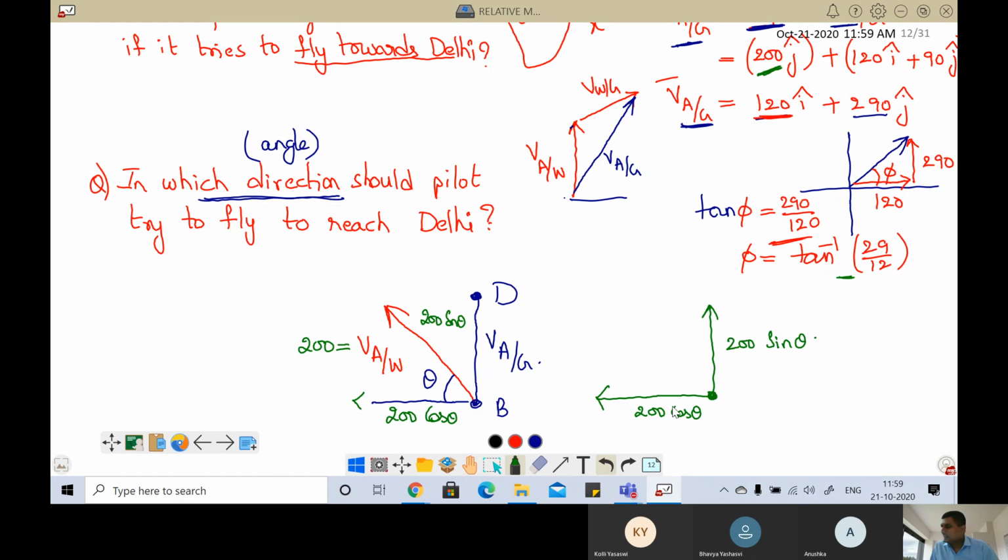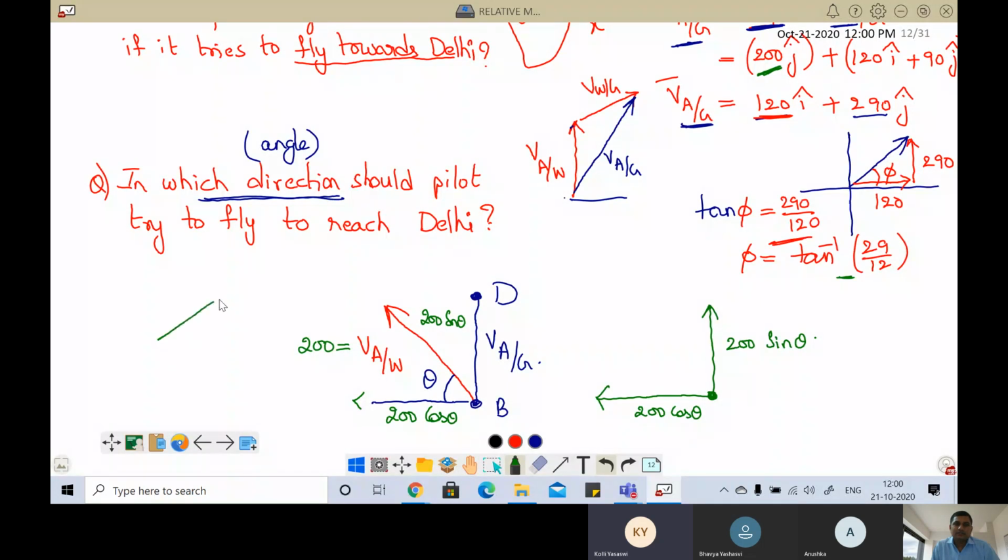Now, is it clear? What is the wind velocity? Wind velocity is in which direction? The wind velocity has an x direction component. How much? 120.